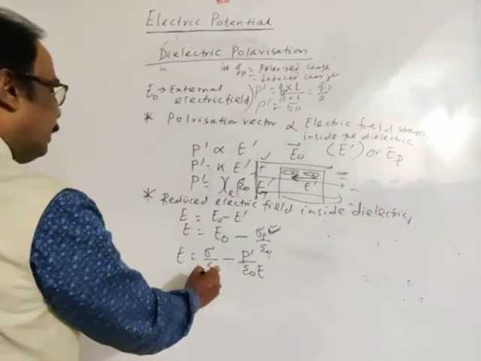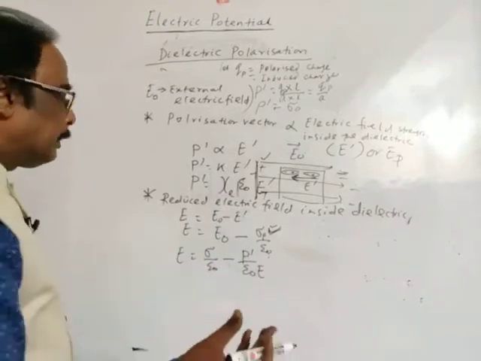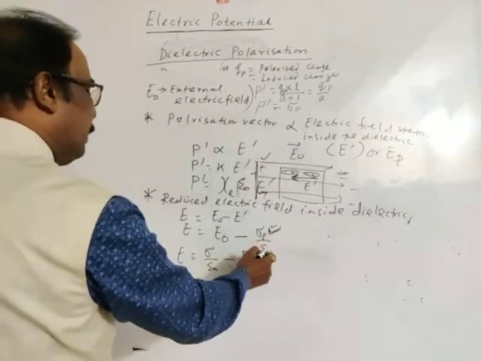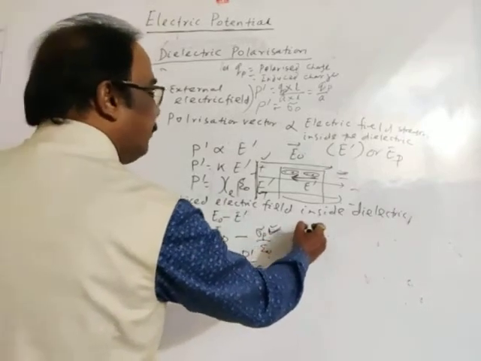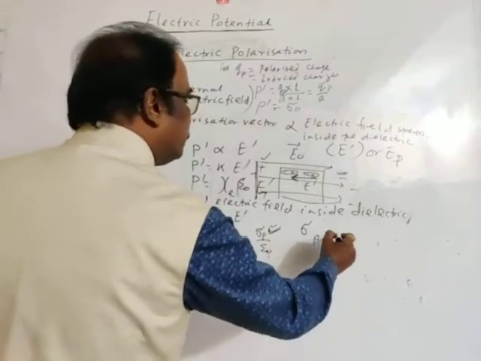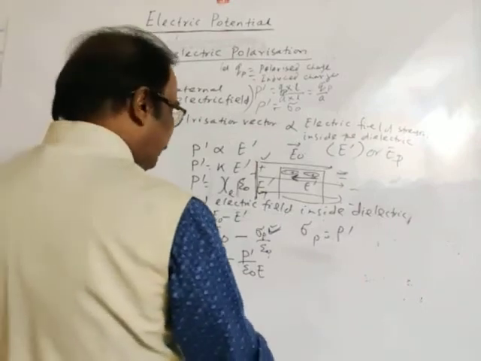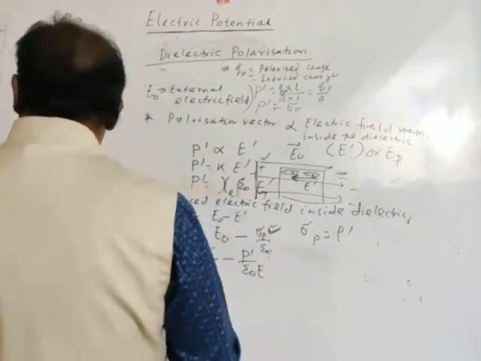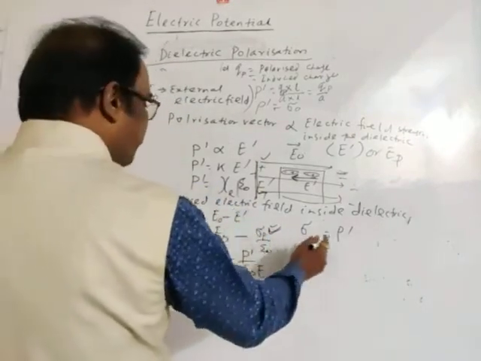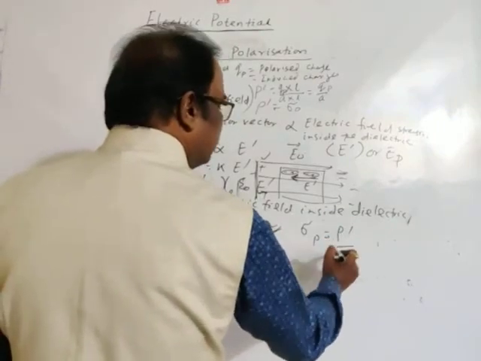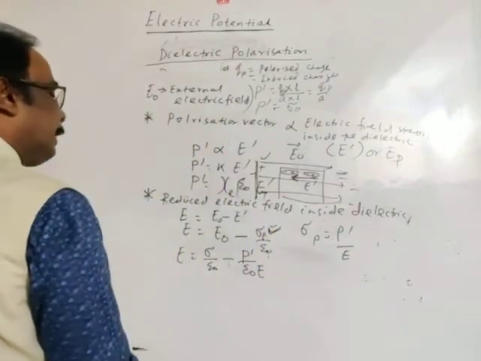Sigma by epsilon naught, we know it from Gauss law. Again, sigma P by epsilon naught, where sigma P is P dash, the induced dipole moment per unit electric field.